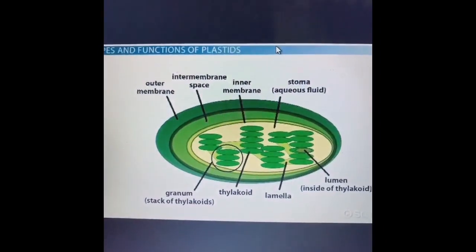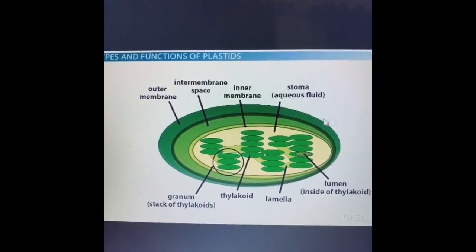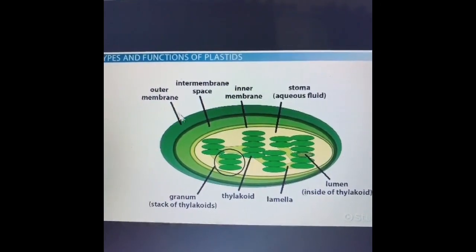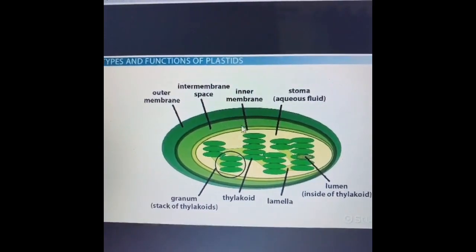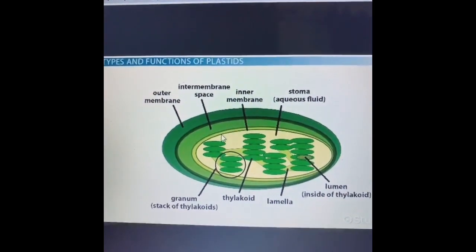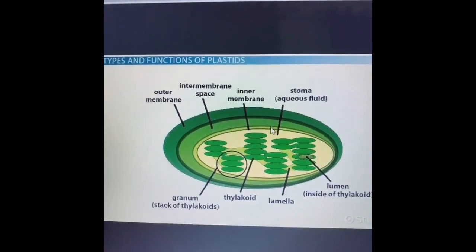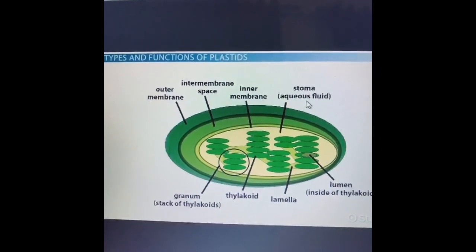Let's now discuss the structure of the plastid. The plastid has a double membrane like the mitochondria, the outer membrane and the inner membrane. Here there are no foldings of the inner membrane. The outer membrane as well as the inner membrane are smooth. Inside the inner membrane is an aqueous fluid which we call stroma, and there are coin-like structures which we